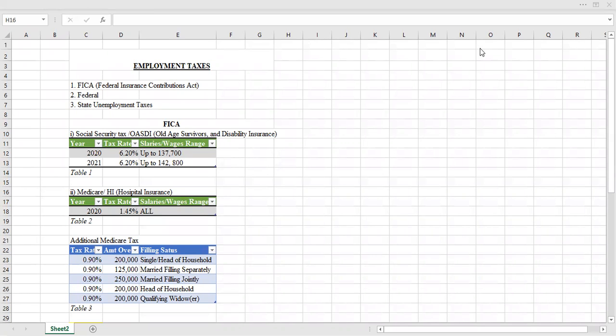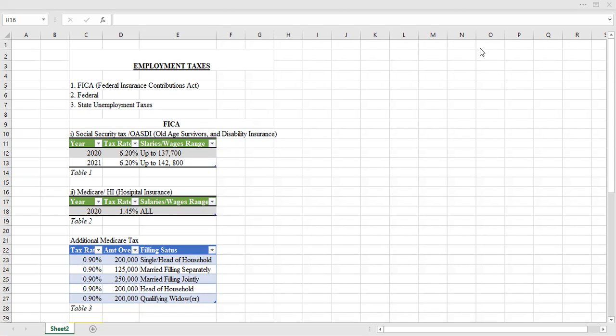Employed individuals pay employment taxes that include the Federal Insurance Contributions Act, which is FICA in short, federal taxes, and state unemployment taxes. In this video, the focus is on the FICA taxes,